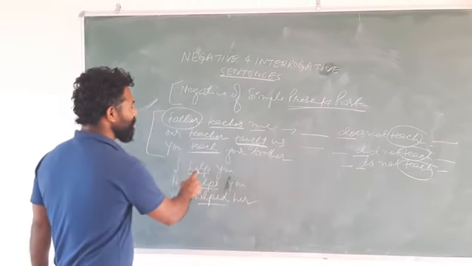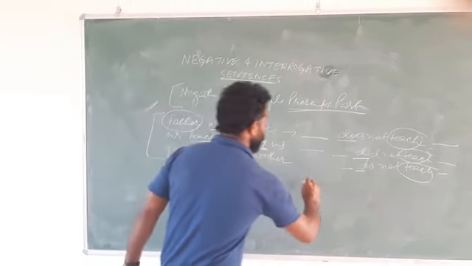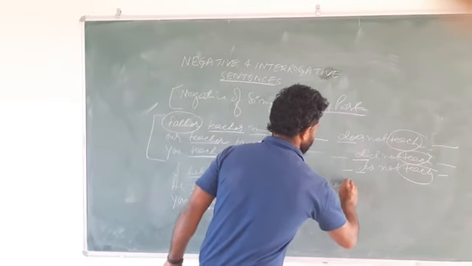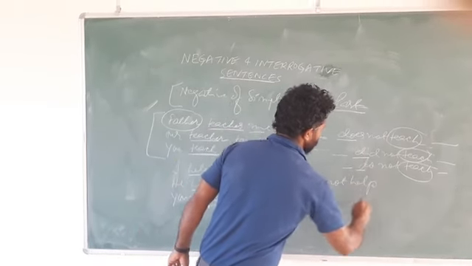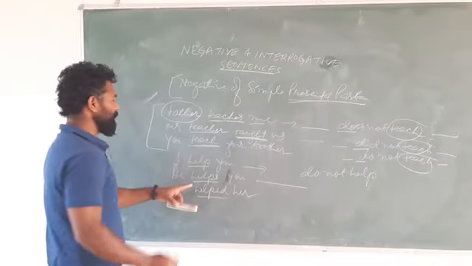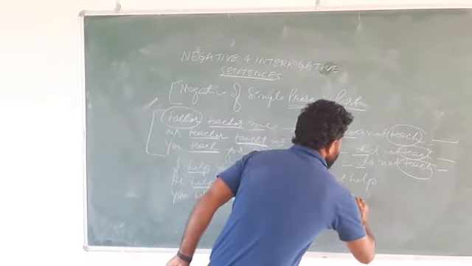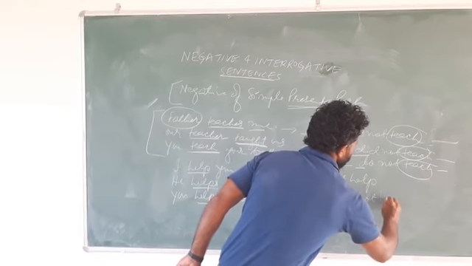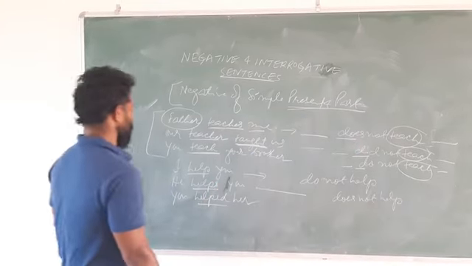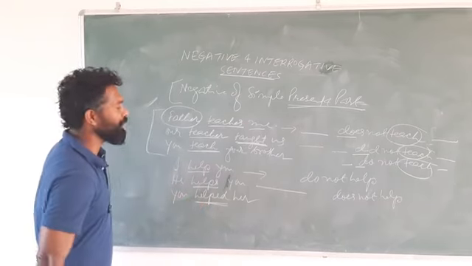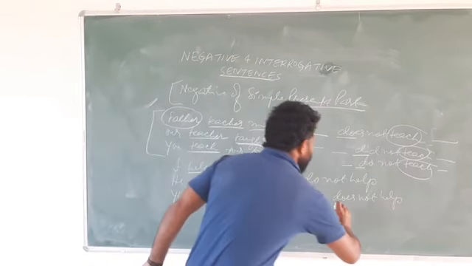So the negative of help is what? Do not help. It is helps. The negative of helps is what? Negative of helps is does not help. And here it is help. So the negative of help is what? Did not help.